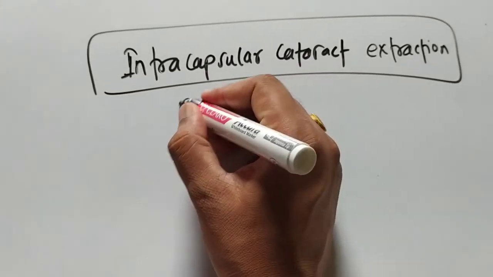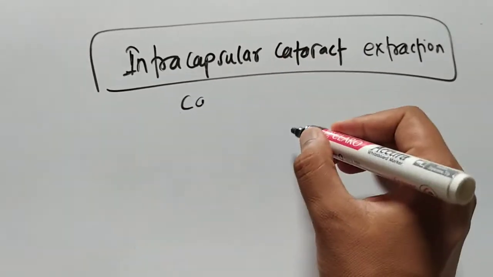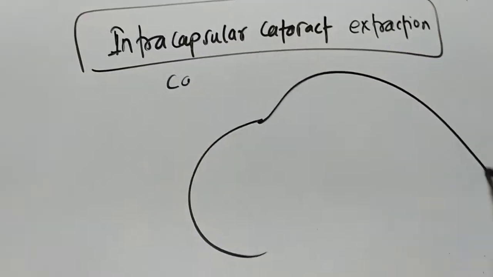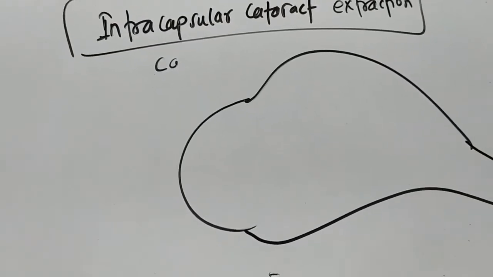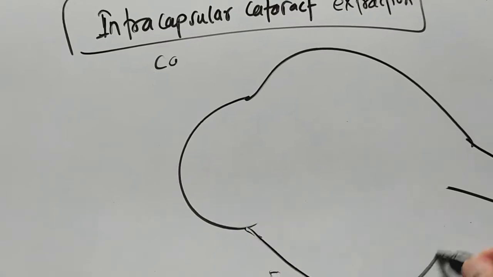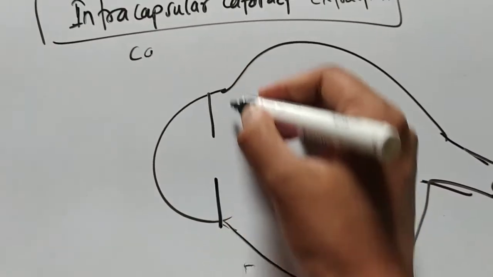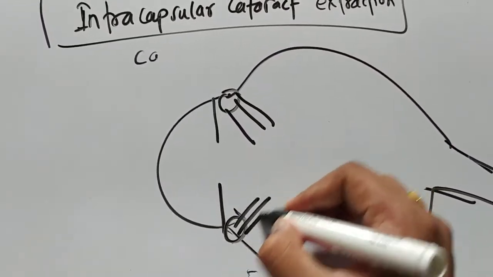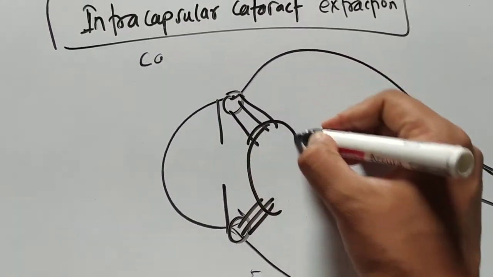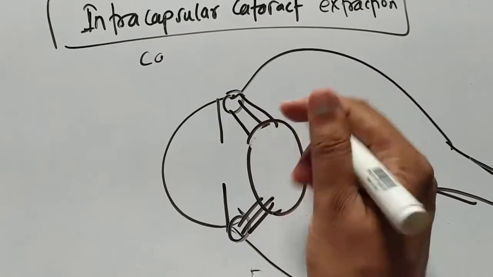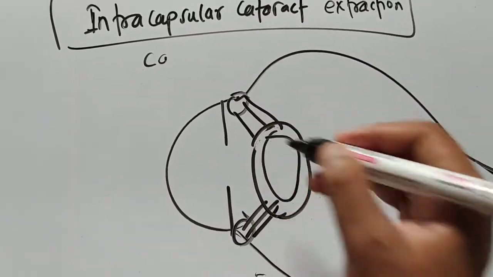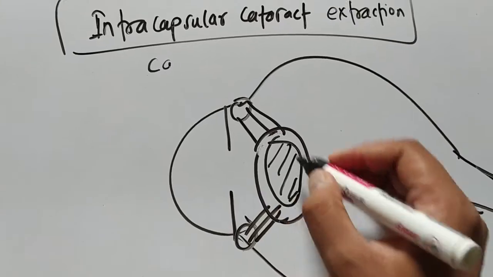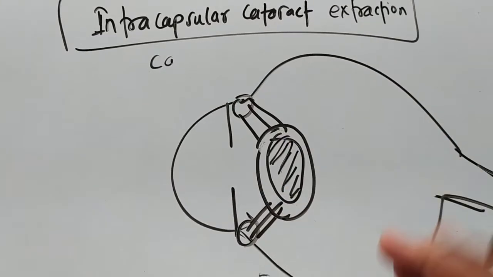So first of all, in the intracapsular cataract extraction, let's suppose this is the eyeball, and this is the iris, and we have the ciliary zonules, and this is the lens. So let us suppose that this is a cataractous lens, and this is the outer capsule.